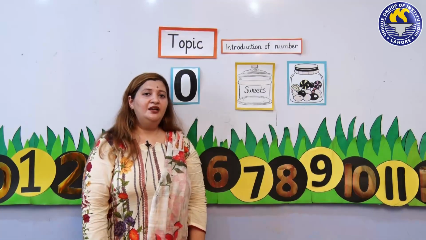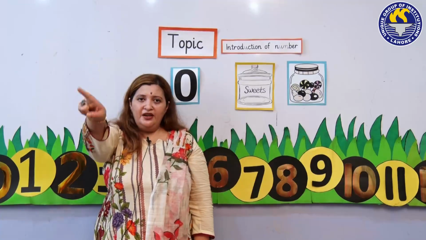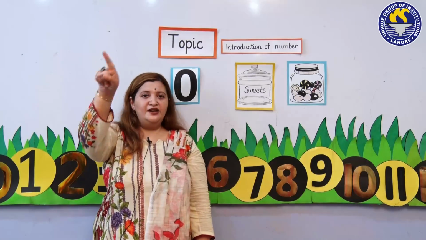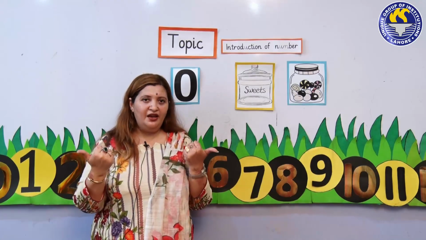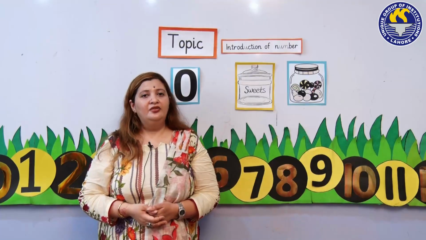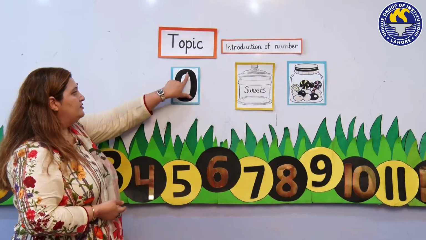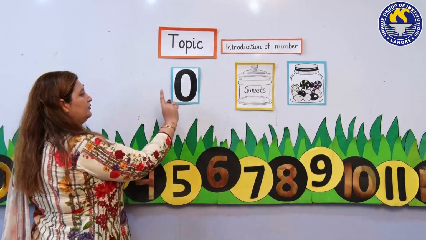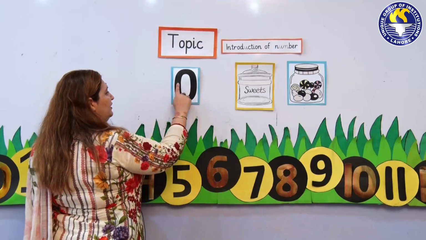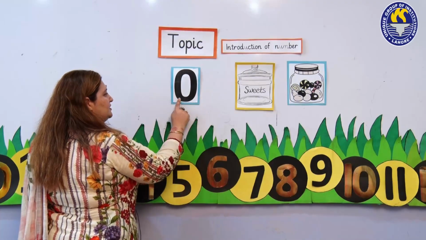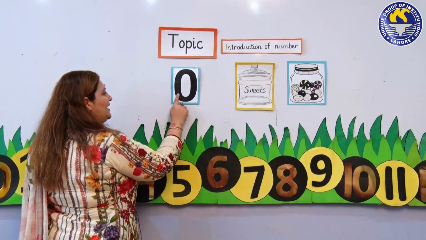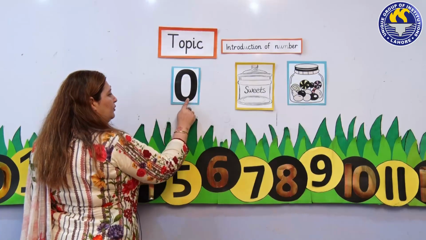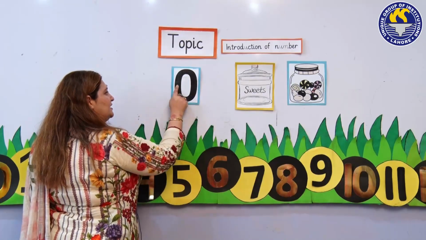What is the meaning of 0? Nothing. Everyone, now make 0 in the air. 0. What is this? 0. And 0 means nothing. What is the meaning of 0? Nothing. Look at this. 0 like this. Now, everyone, use your finger to trace like this. 0. Yes. It's very easy. 0. Which number is this?